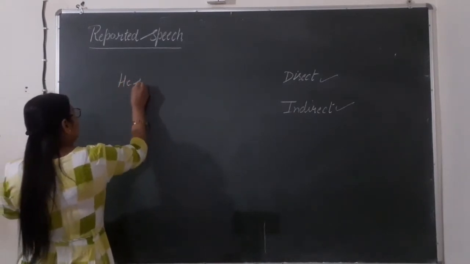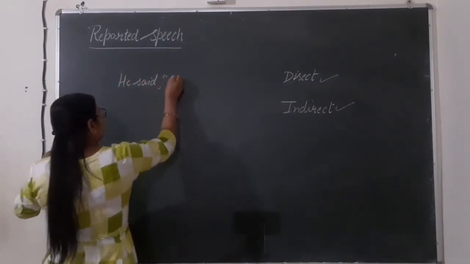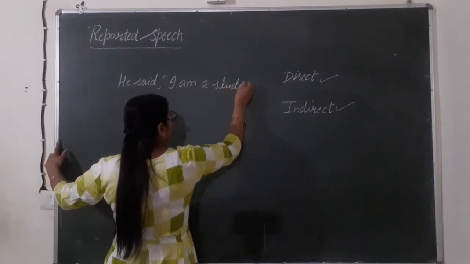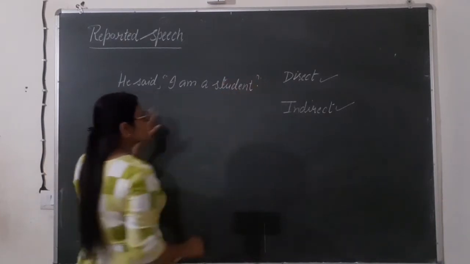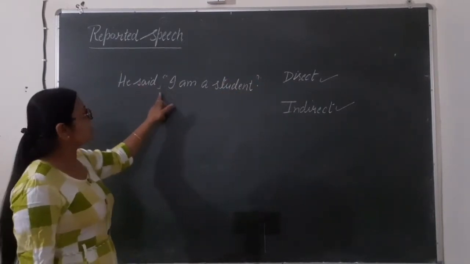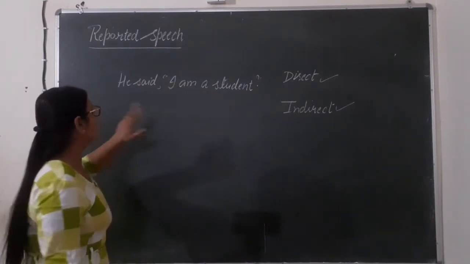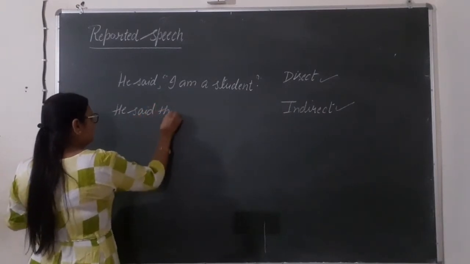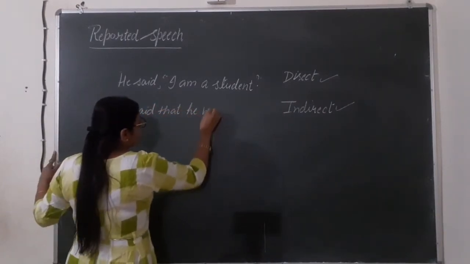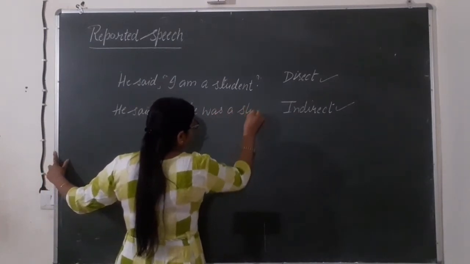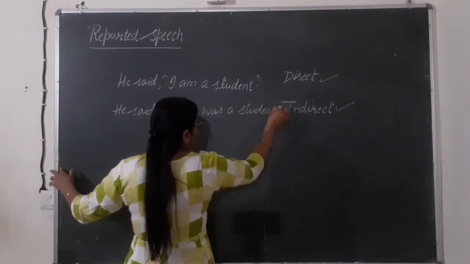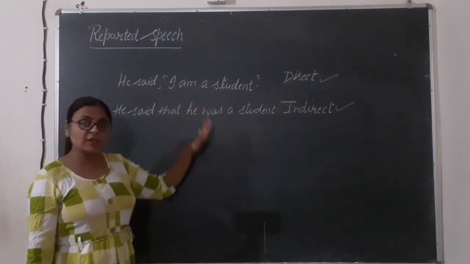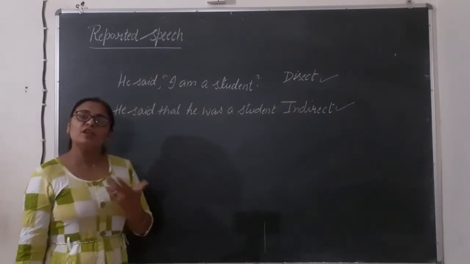Like, he said, "I am a student." This is called direct speech. Here the speaker is telling about himself. Fine. And indirect speech, like, he said that he was a student. This is called indirect speech. Fine. So that's why it is known as direct speech or indirect speech, reported speech and narration also.